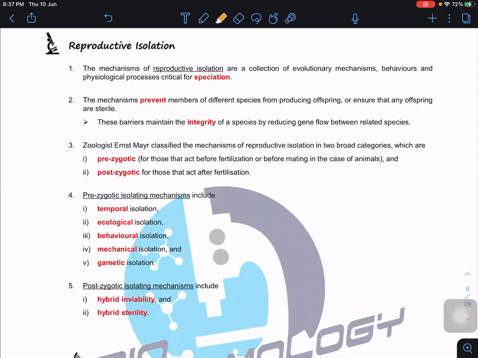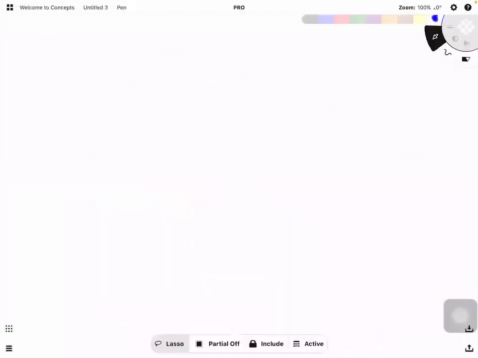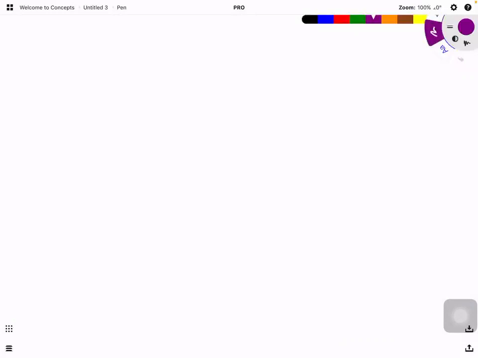Before we go into what we're going to discuss here, very, very important: reproductive isolation has two functions here. Let me show you what is meant by reproductive isolation first before we continue. When talking about reproductive isolation, we need to know where it occurs.